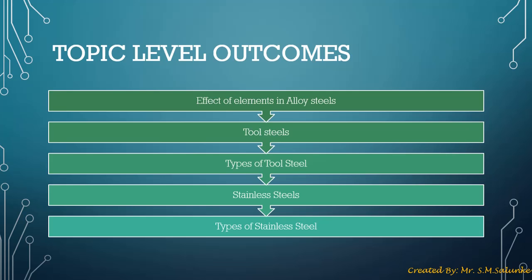Topic level outcomes. First is finding out the effect of elements in alloying steel. Next is what is tool steel and its types, then what is stainless steel, and finally types of stainless steel. These outcomes we will cover in two or three lecture series. There will be three parts of lecture number 9 to cover all these points.